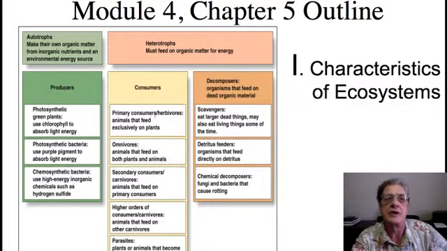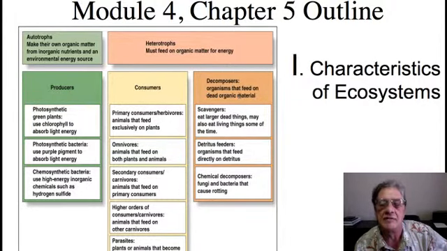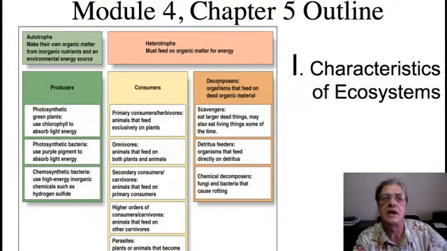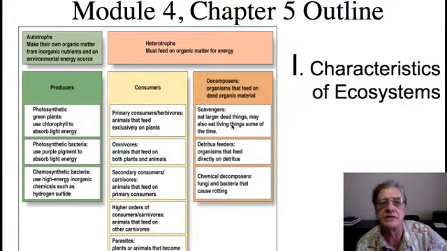The other major category of heterotrophs, that is, organisms that must consume their food because they cannot make it, are the decomposers. The decomposers are a very important component of the feeding categories or trophic categories within an ecosystem, so important that they have their own classification. Decomposers are organisms that feed on dead organic material. Decomposers include such things as scavengers that eat larger dead things. This would be like hyenas and vultures and those kinds of things.